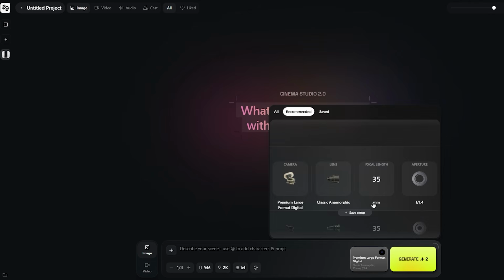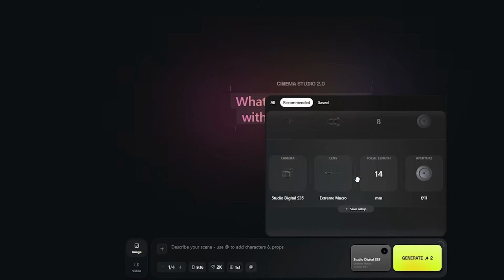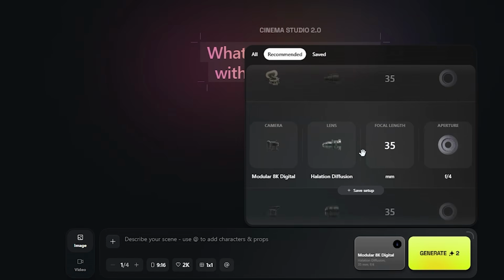The critical control here is your camera setup. Select your virtual camera. You're choosing a specific cinema lens profile. A 35mm prime creates intimate, immersive framing. A 50mm prime creates theatrical presence. A 24mm creates dynamic, wide environmental shots. This is professional cinematography control inside an AI tool.